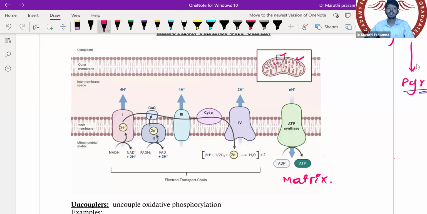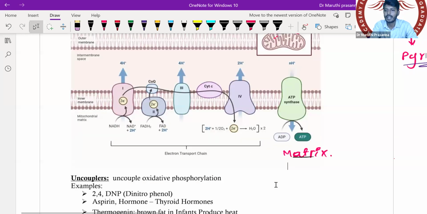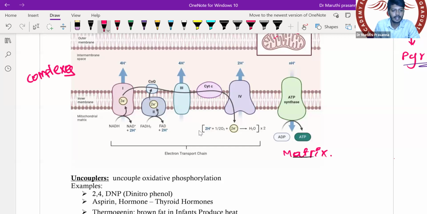All the mitochondria are located in the cytoplasm of the cell. So outside the mitochondria there is cytoplasm, and inside the mitochondria there is matrix. In the inner mitochondrial membrane we have two important things. One is complexes, which are on the inner membrane. And one more, my dear students, called transporters.